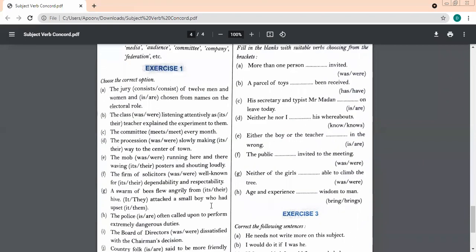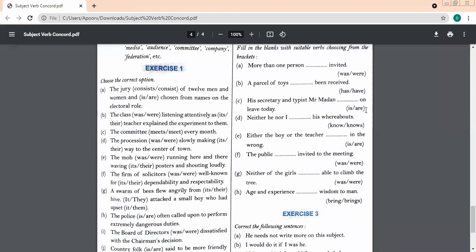Let's do this exercise together and then please post your answers. What is the answer to the first one? Ma'am, consists. Ma'am, first one, more than one person was invited. Second, a parcel of toys has been received.